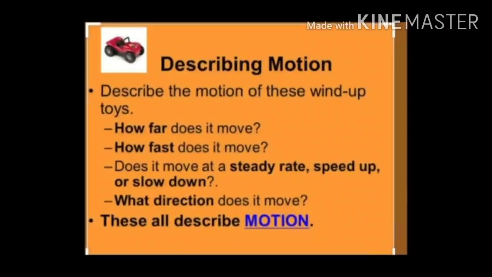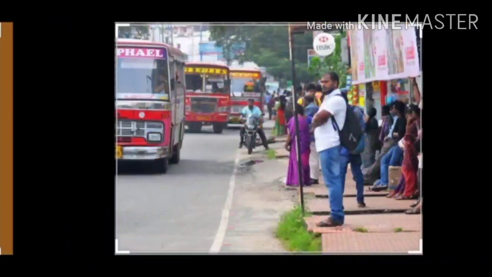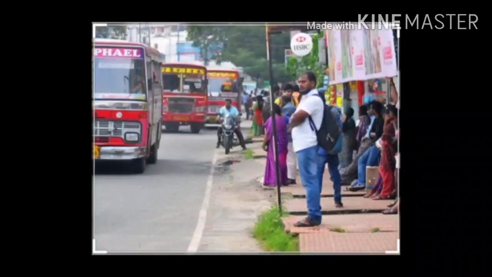Now moving on to describing motion. To describe the motion of an object, its position, velocity, etc. are measured. When we measure the position of an object, it is measured from some fixed point known as the reference point. For example, let us say that our school is 2 km away in the south direction from our home. It means we measure the position of our school in the south direction from our home. So in this case, our home is the reference point.